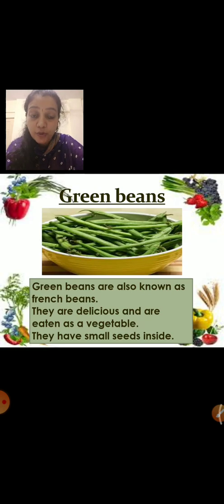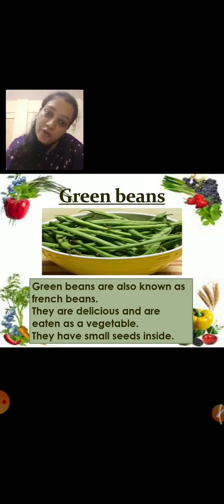Just now I told you, in a mixed vegetable they also use green beans. It is also used in biryani and pulao. Yes, they are finely chopped and mama adds them in many dishes. It is also very tasty. Okay, so what are you going to tell this? Green beans or French beans? Okay.